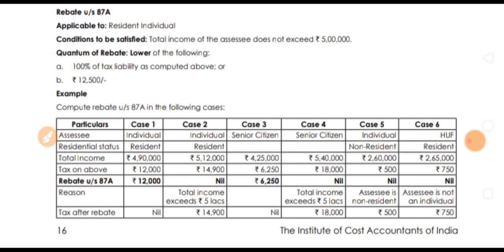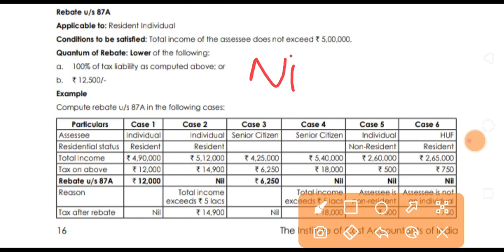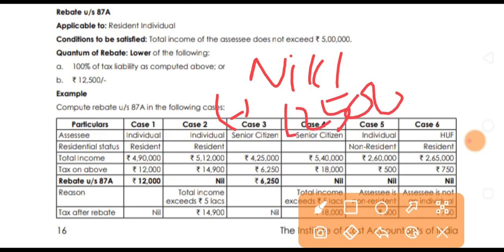So 2,50,000 into 5% is 12,500. The first 2,50,000 is nil, the next 2,50,000 up to 5 lakhs gives 12,500. The remaining balance is 5,12,000 minus 5,00,000, that is 12,000, and 12,000 into 20% is equal to 2,400.